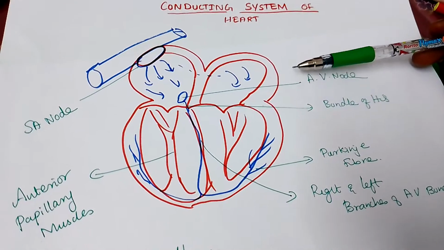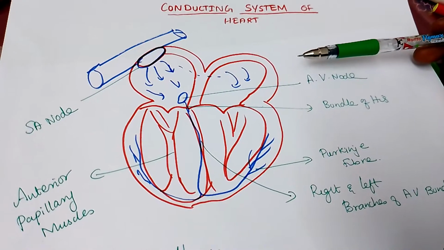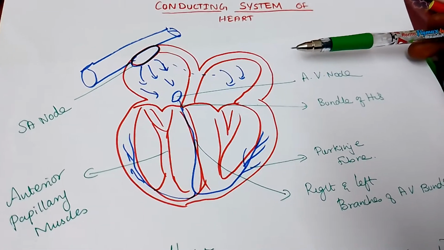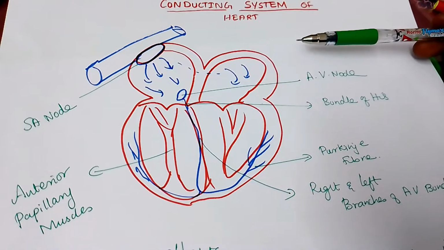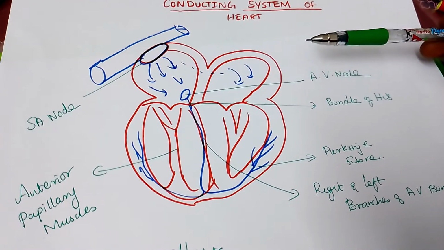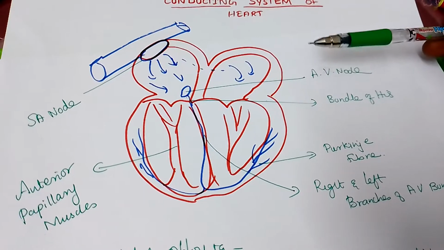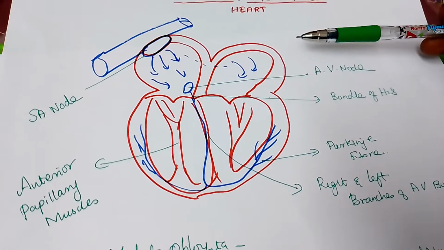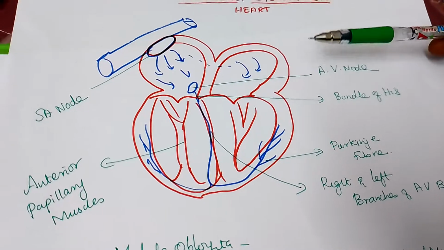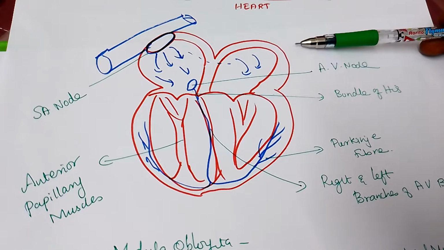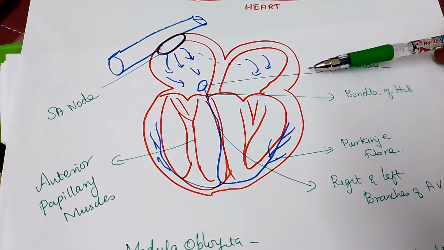You have to remember the key words, the key points. What are the key points? First, you have to remember autorhythmicity, specialized muscles. These are all key words. And you have to remember about the AV node. First you have to remember about the SA node, where it is present. It is below the superior vena cava, nearer, just below the superior vena cava. Understand? So it is called specialized muscles, and then the AV node.